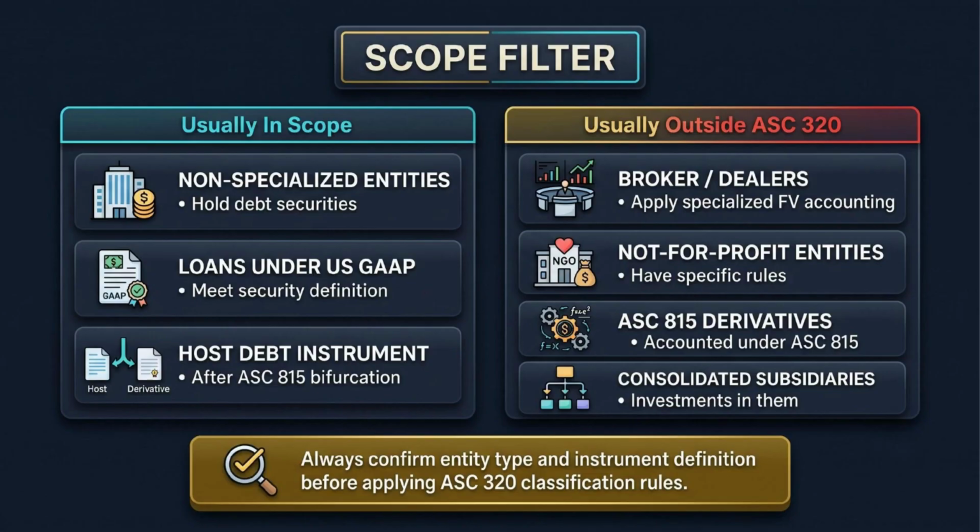But specialized entities such as brokers, dealers, and investment companies often use specialized fair value models. Not-for-profit entities, derivatives under ASC 815, and investments in consolidated subsidiaries are outside this topic. This is why scope is the first gate. If you enter through the wrong gate, every answer after that may look confident but still be wrong.